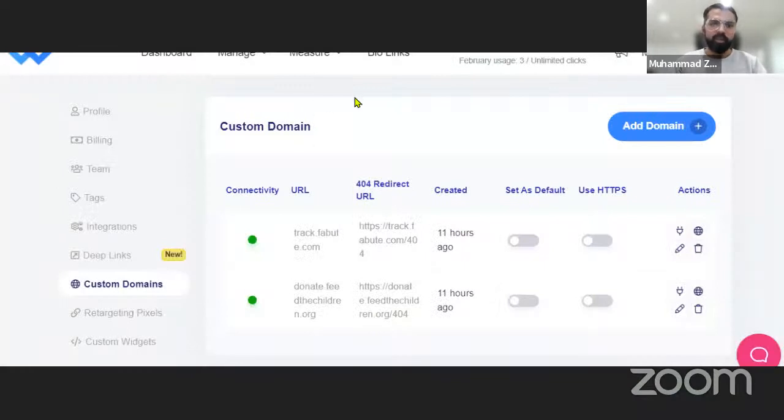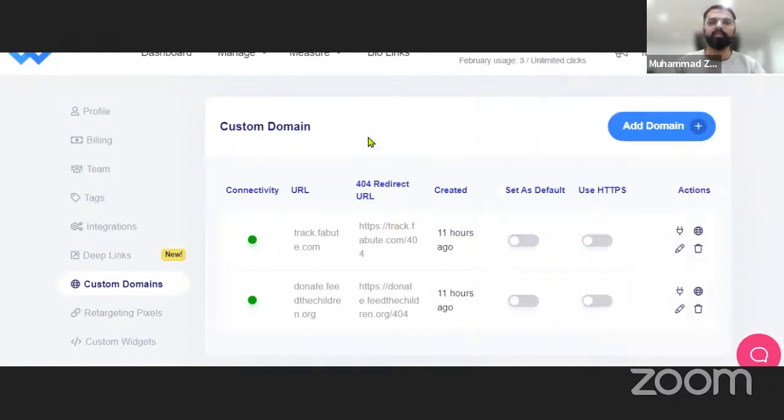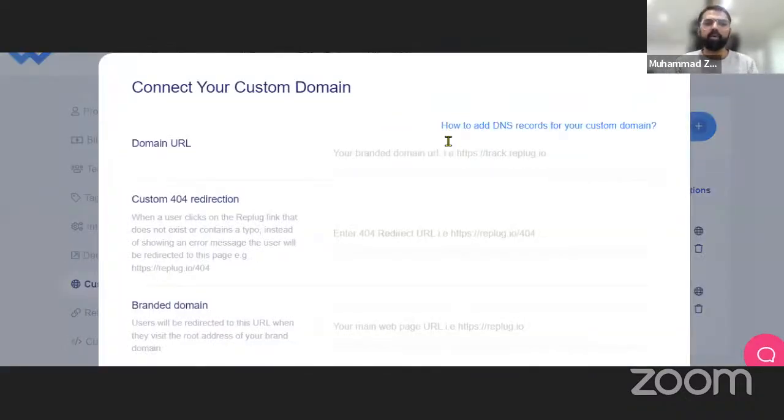Here we go. So in order to connect your custom domain, first of all, we have to go to the custom domain section. We can go to app.replug.io and we can directly navigate to custom domains from here. Once we navigate to the custom domain section, we can click on the add domain option, and we only have three basic options here that we have to work on.